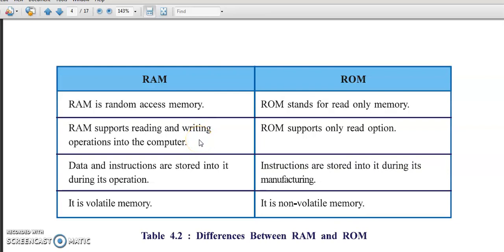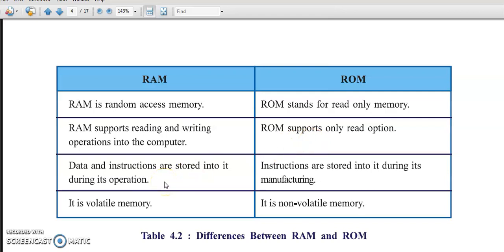When we start any system, some lines come and go. Those lines we cannot delete or edit, we just read them. So it's called read-only memory. RAM supports reading and writing operations. ROM supports only the read option.